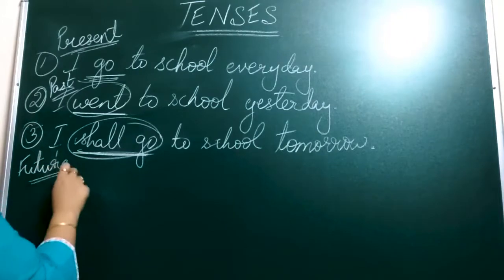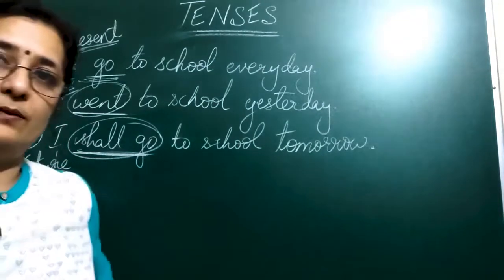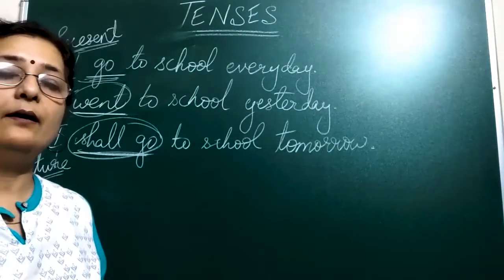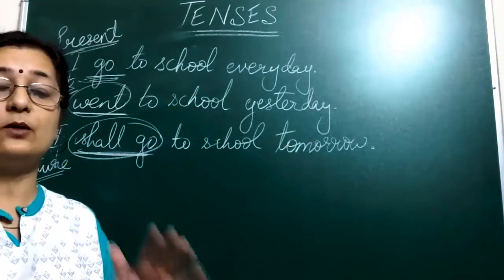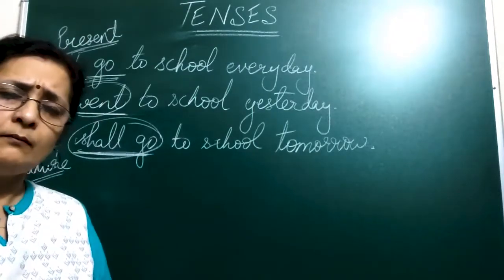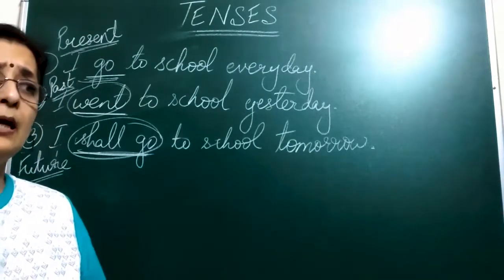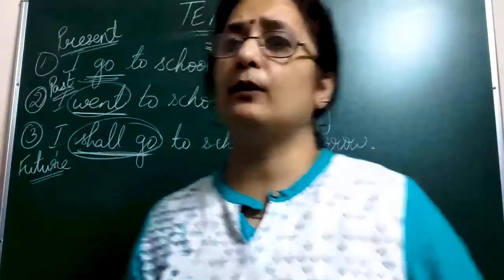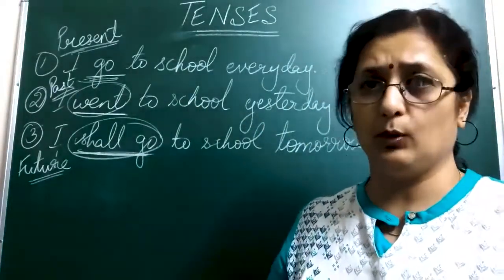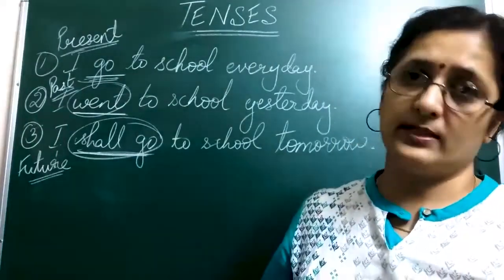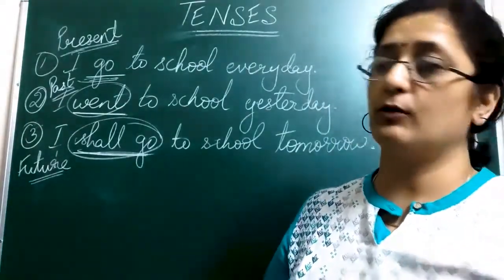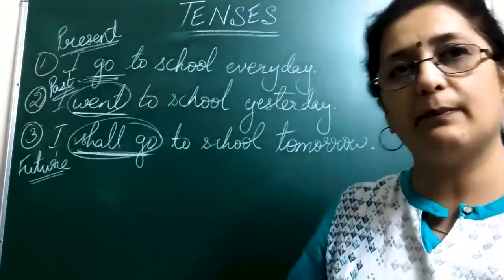Okay. Now, basically, as we've already seen, these are three different kinds of tenses, the basic ones which we'll be following. Now, children, what happens at times is, you come across a number of other forms of the verb also, where something has already happened in the past, it is finished in the past.